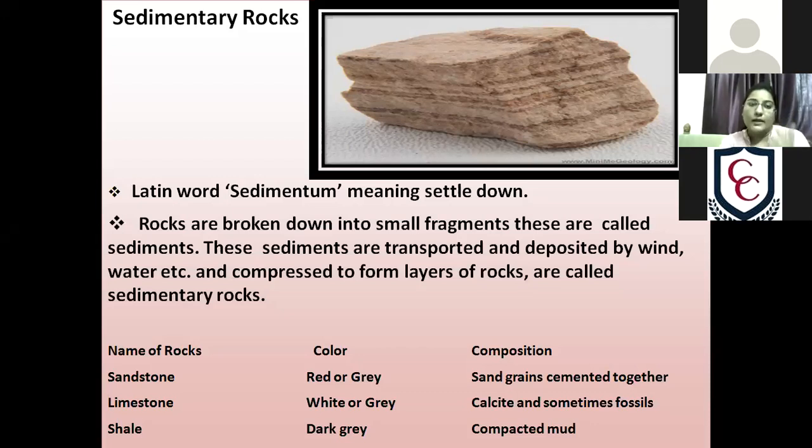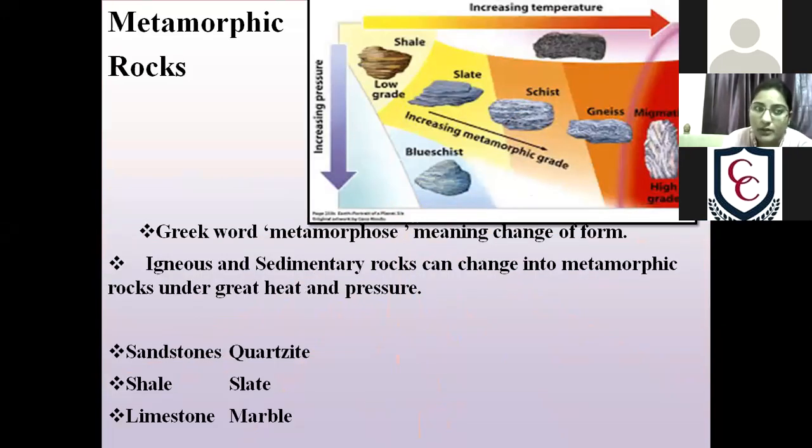And after that, the last rock we have is the metamorphic rock. Metamorphic is a Greek word. Earlier we were using a Latin word, and here we are using a Greek word. You know that these Greek and Latin words gave birth to English, so English is formed by these words. So Greek, what is that? Metamorphosis, which means changing form. The original form is changed and converted into a different one.